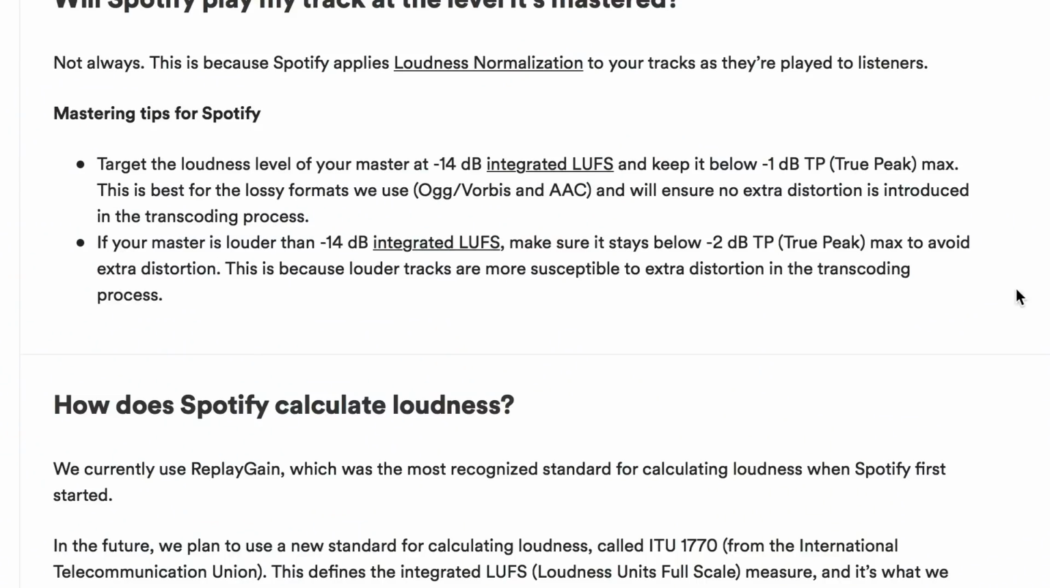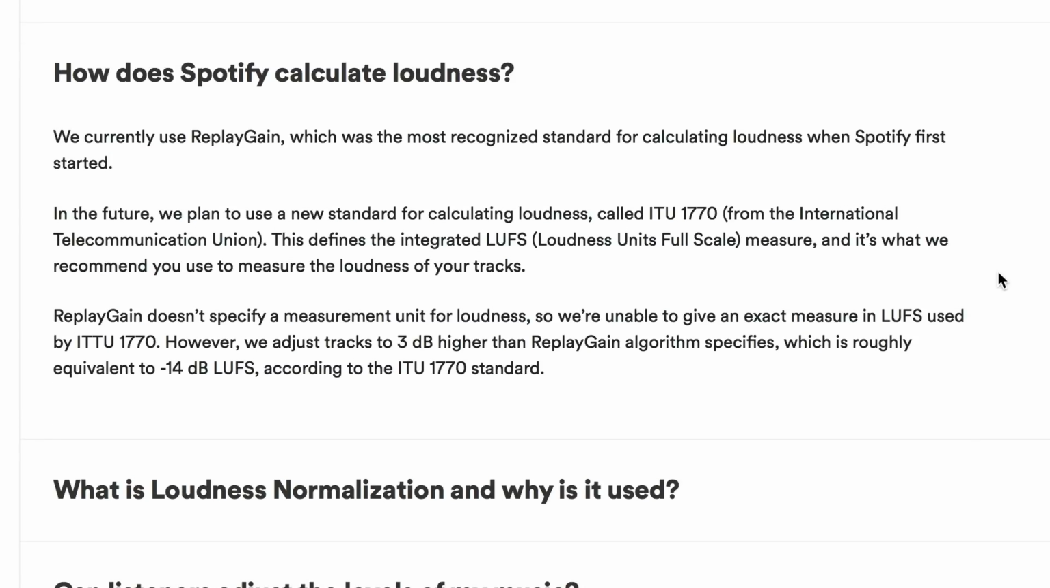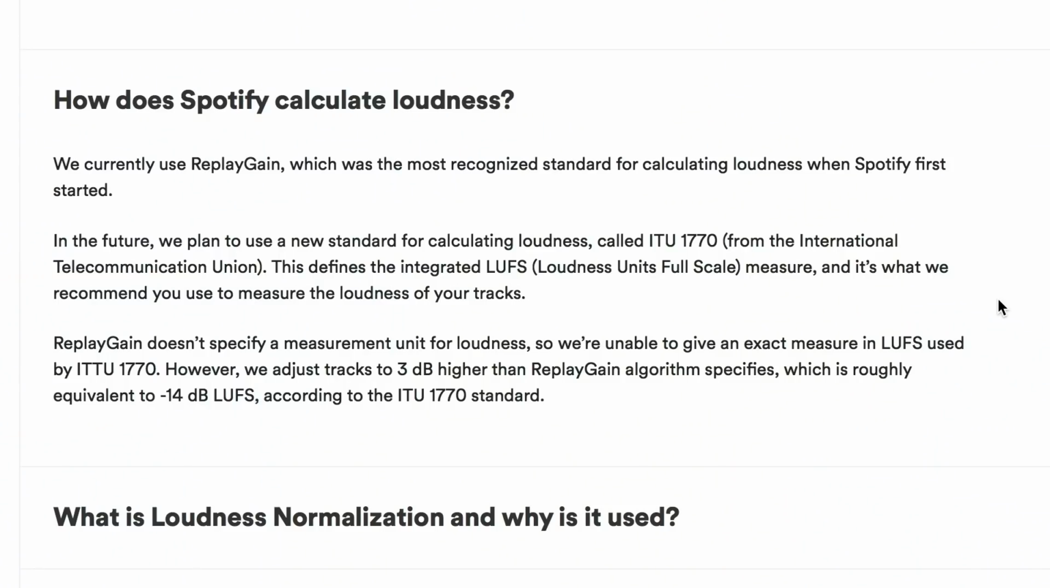How does Spotify calculate loudness? Very incorrectly. More about that soon. We currently use ReplayGain, which was the most recognized standard a while ago. Just bad, it's old, not very good. In the future, we plan to use a new standard called ITU 1770, the technical stuff. Not important. That's what everyone looks at as being LUFS. Again, I explain all this in my loudness course on Groove 3, but the main way people measure loudness is using, well, the units are LU or LUFS, depending on if it's relative or the absolute scale.